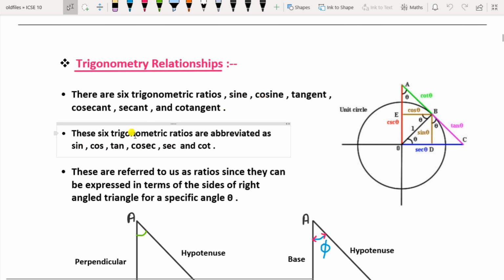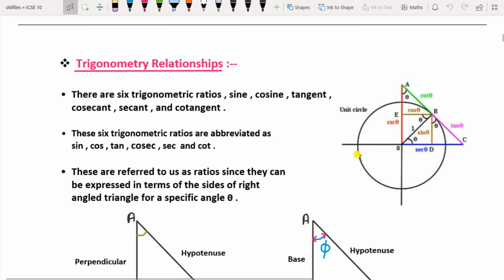Then cosine is written as cos, tangent as tan, cosecant as cosec, secant as sec and cotangent as cot. These are referred to as ratios since they can be expressed in terms of the sides of a right angle triangle for a specific angle theta. In your course, theta means the angle, so you are going to study the angle from 0 to 90 degrees.